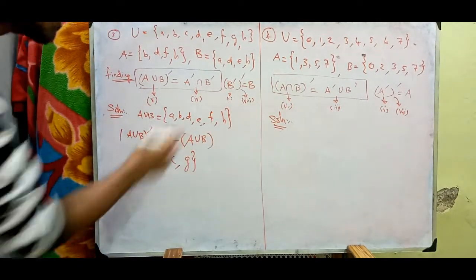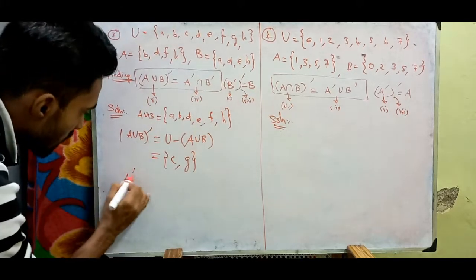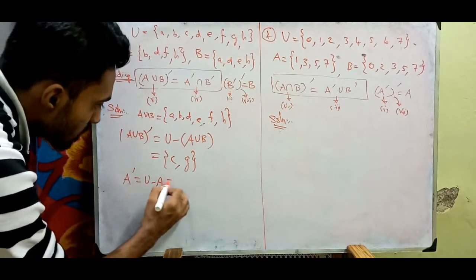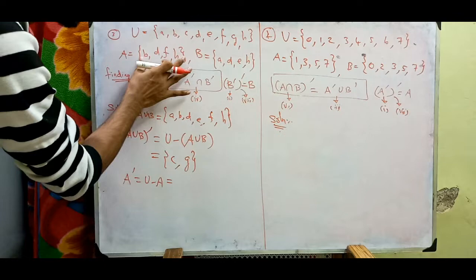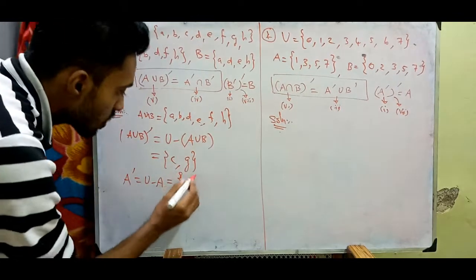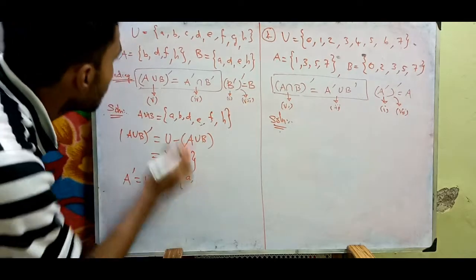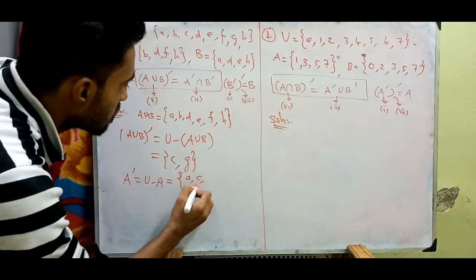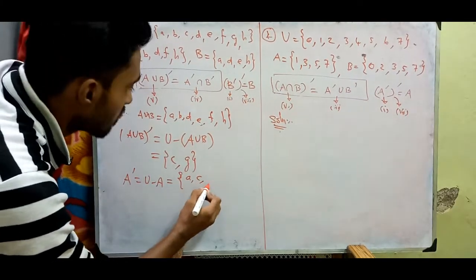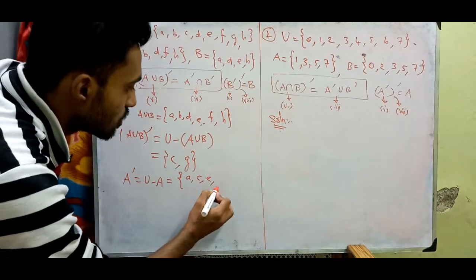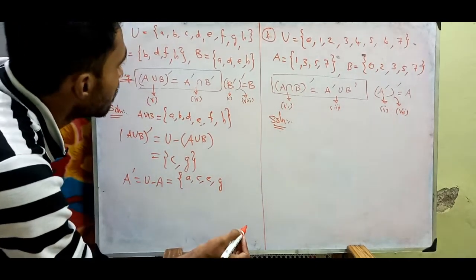H. Now let us find A dash. A dash is nothing but U minus A, right? So U minus A means you have to remove all this portion from this. So what are the rest of the things apart from A? A, B is also there, C is not there, D is there, E is not there, F is there, G is not there, H is there.